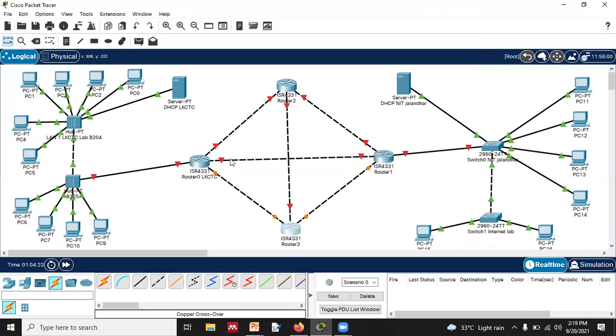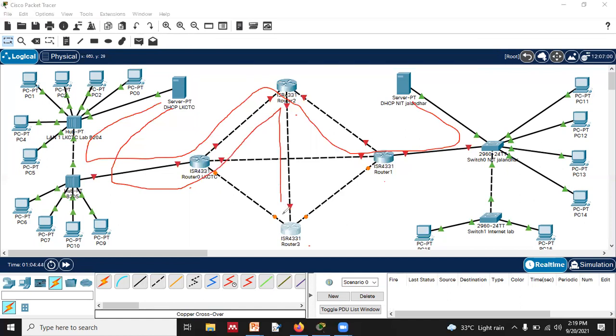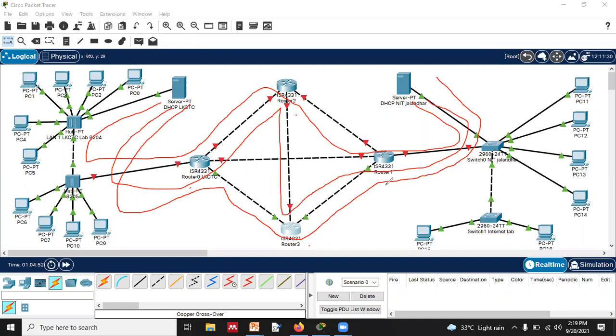Now you can see this server is connected with one path. Let's name it router 0, router 2, router 1 and router 3. This server can easily make a path to this one. This is the first path that could be possible. Then the second path, this could also be possible. Then the third path, this could also be possible.